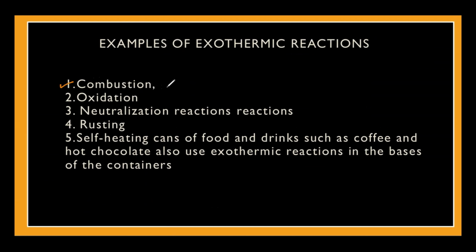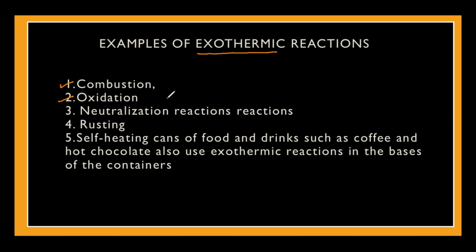So in the combustion reaction, when petrol in a car engine is burned, or at home we light our gas burners, or any kind of fuel is burned, or even the food we take in our body, that's a fuel for us. Burning of food stuff within the body at the cellular level is again a combustion reaction, and it's an exothermic reaction. The second type is oxidation reactions.